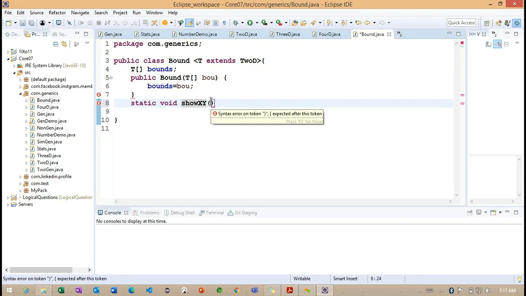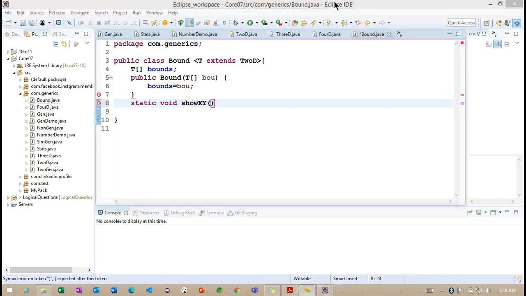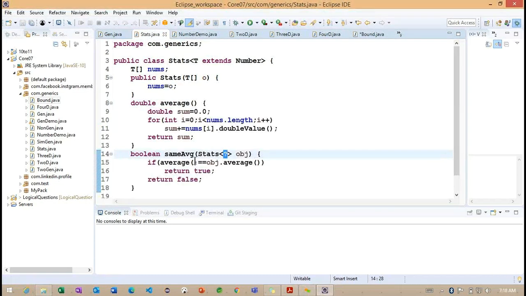So previously we identified wildcard parameters here. Now for which purpose can we go for it? Whenever we are not providing the same type of data type, when we are trying to work with different data types, we understood we can go for the wildcard parameter here, right? So the simple example starts here. We created one method called sameAverage here, based on this class object reference.